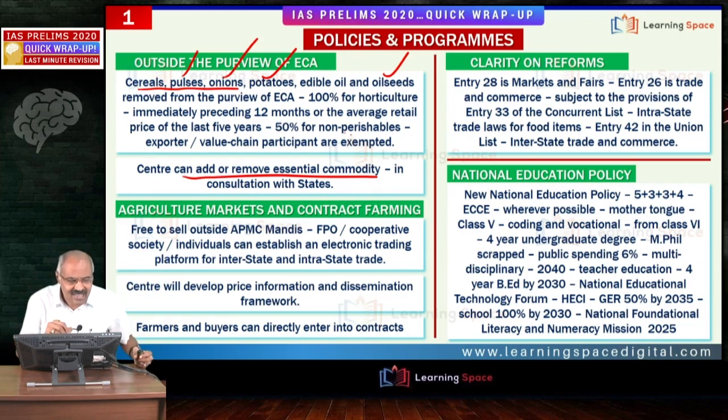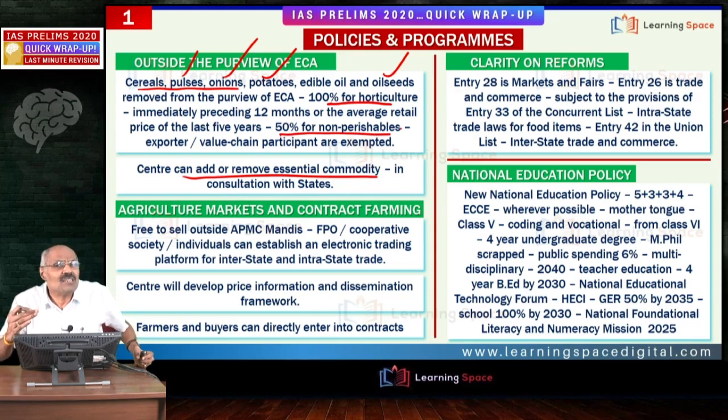Friends, there are certain exceptions, that means under extreme circumstances, when there is 100% increase for horticulture crops and 50% for non-perishables, under those circumstances, the stock holding limits, all those things can be imposed. I am talking about exceptions.